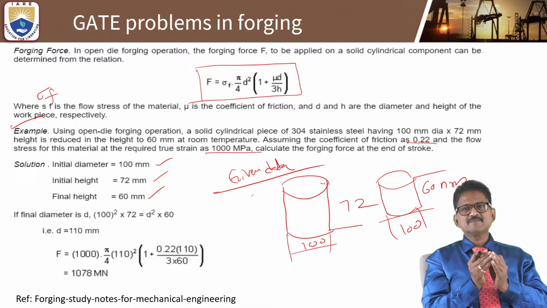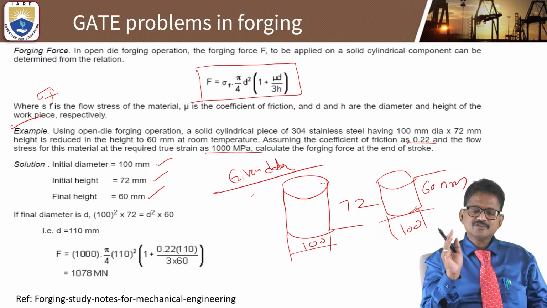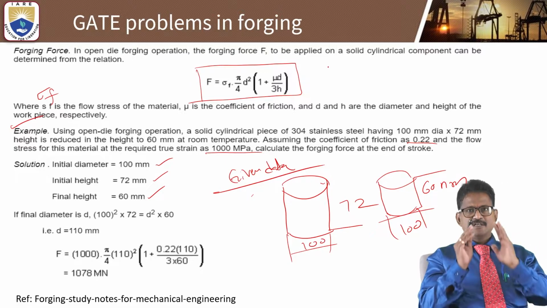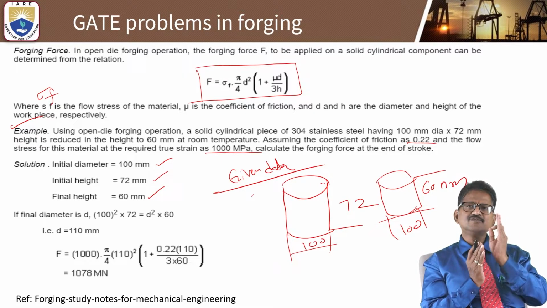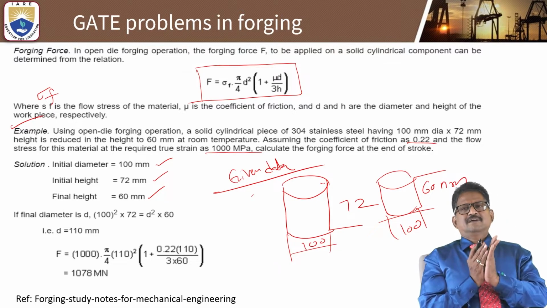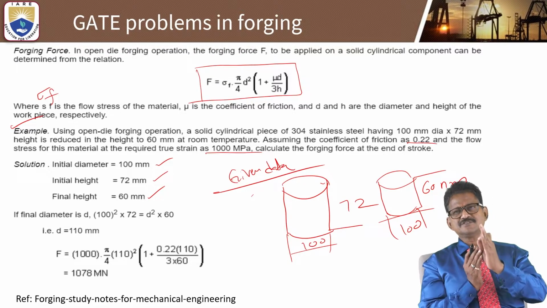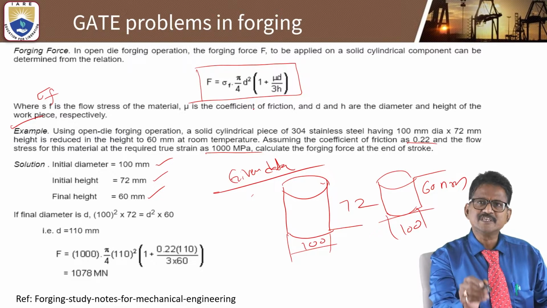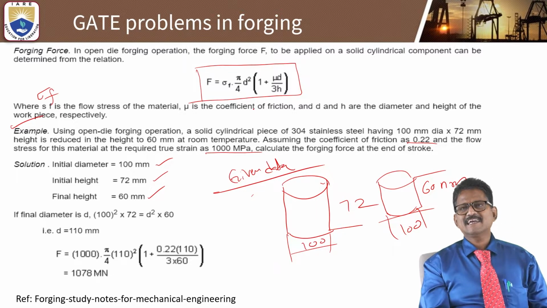How do you determine the forging force at the end of the stroke? The student should only remember this simple formula. For open die forging, the forging force can be defined as the flow stress into area and a constant parameter, that is sigma F into pi by 4 d square into 1 plus mu d by 3 h.